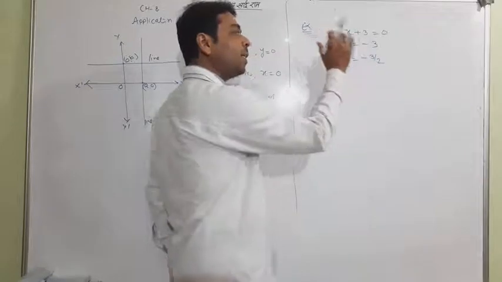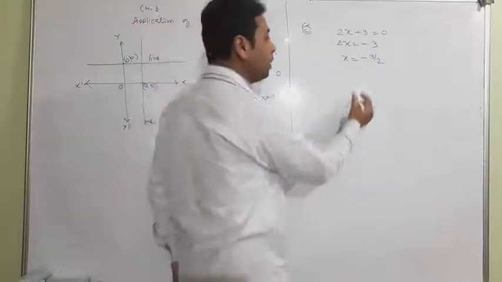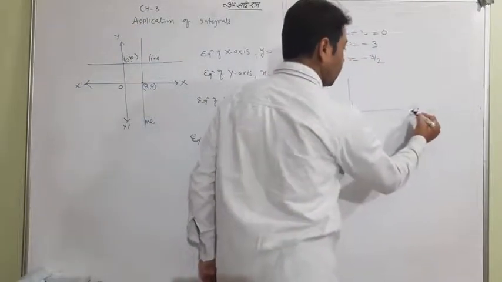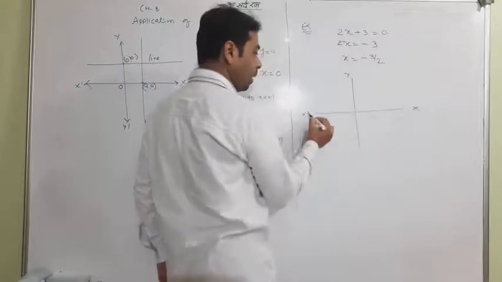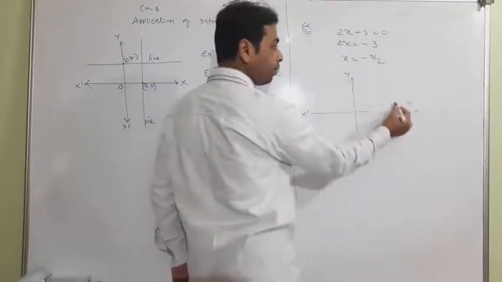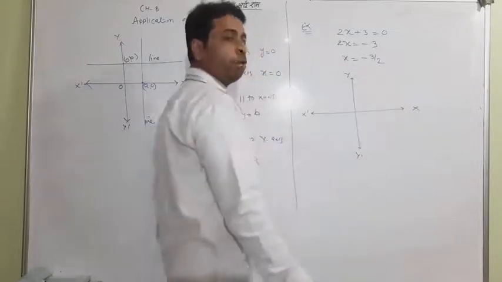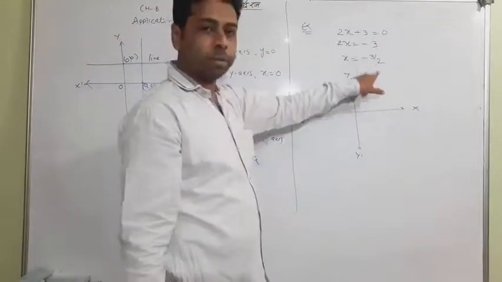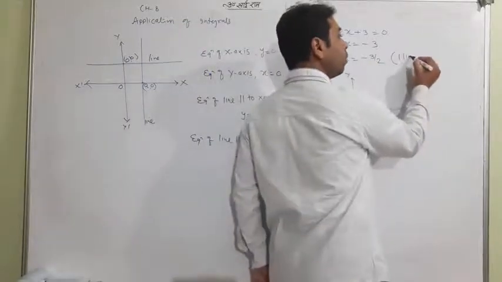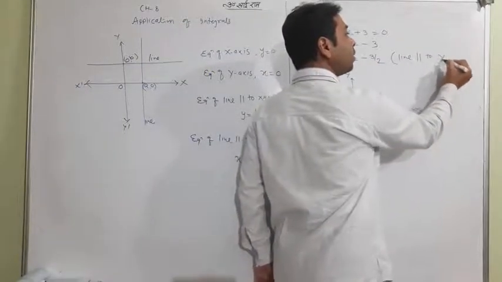This is x, this is y, x dash, y dash, and x equal to minus 3 by 2, x equal to constant, meaning it is a line parallel to y-axis.